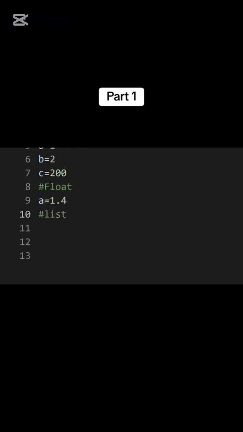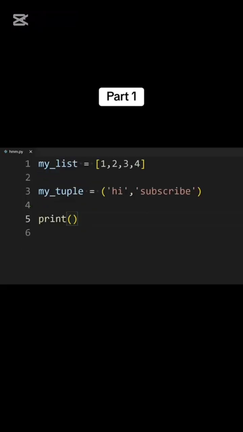A list holds multiple data items of any type. You can define a list using square brackets and data items separated by a comma. Tuple is like a list that holds multiple data items but is defined using parentheses. To access any item from the list, you can enter the variable name and then the position of that item. Remember, the counting starts from 0, so the index of the first item is 0. In the same way, you can access any item from the tuple.